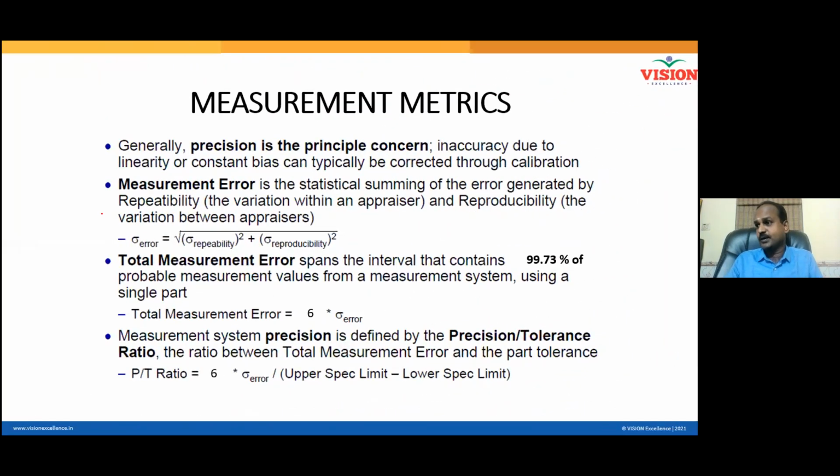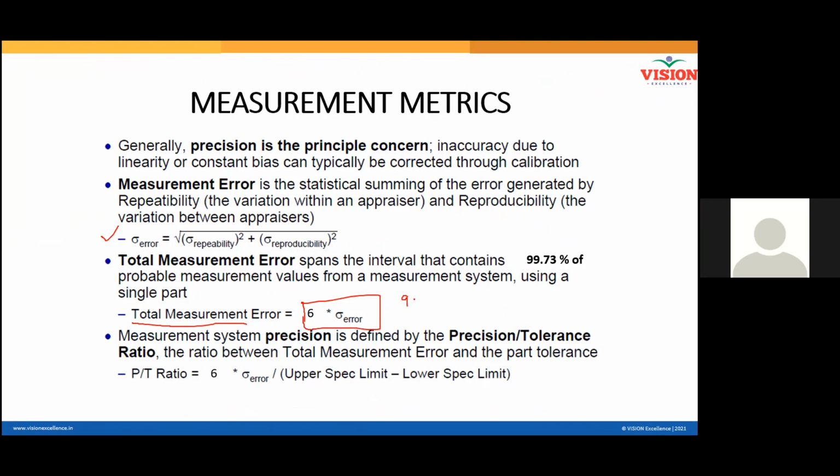Right. Now, this is the precision error. Now, I want to know whether this precision error, I want to quantify. See, when I want to quantify, I will multiply this because this is only standard deviation, but the total error can be 6 times of it. You know why I am bringing 6 here. The moment I put 6, I predict 99.73% of my population. Right? So 6 times error will be the total measurement error.